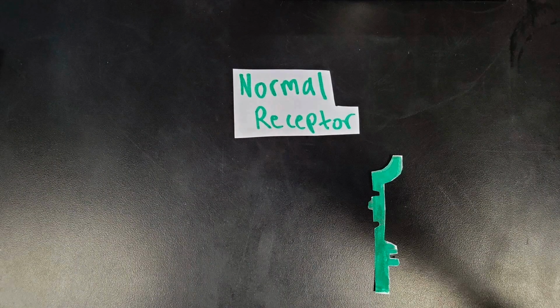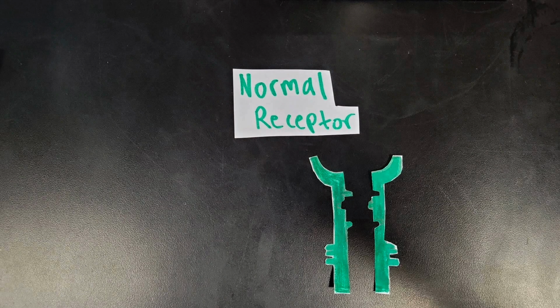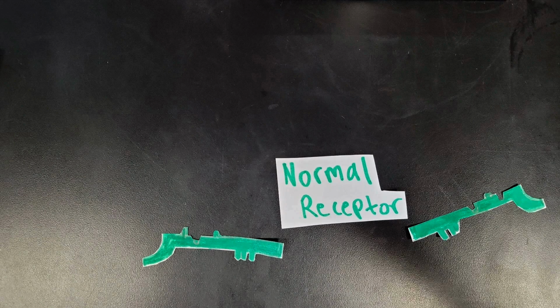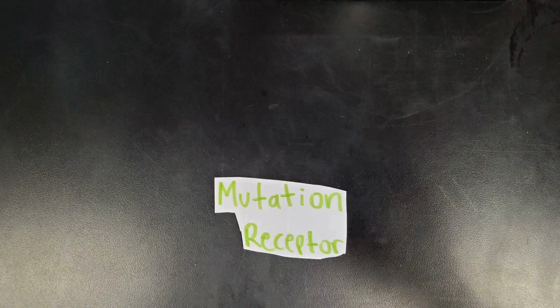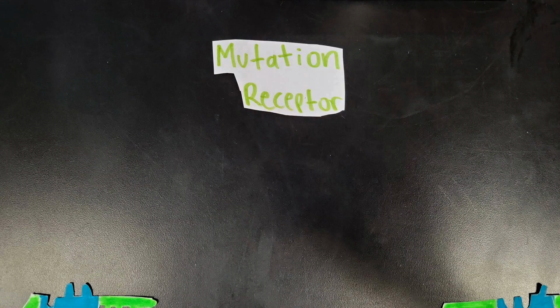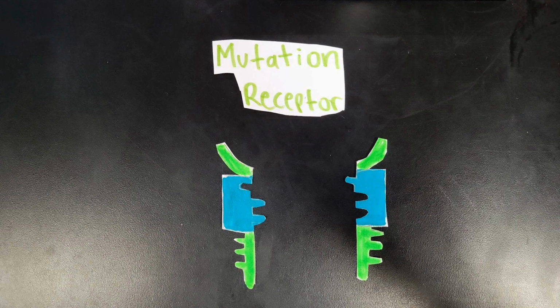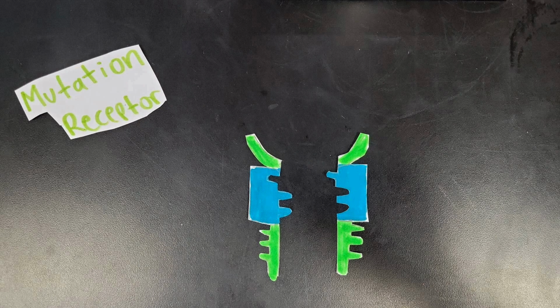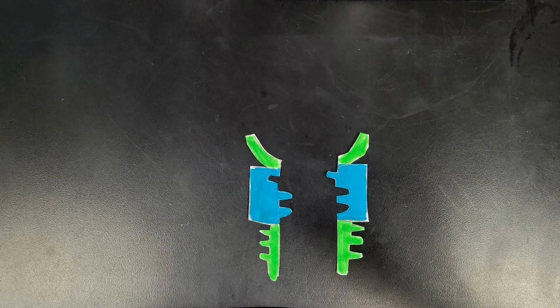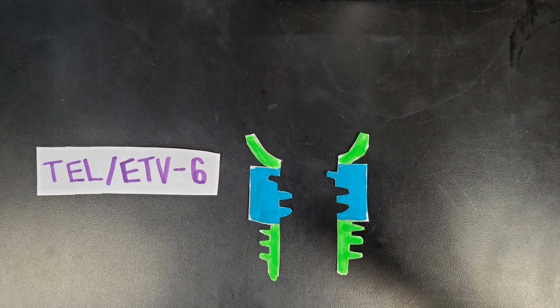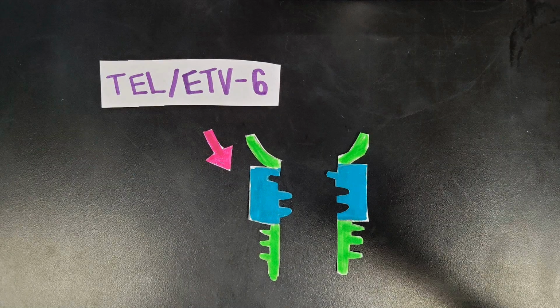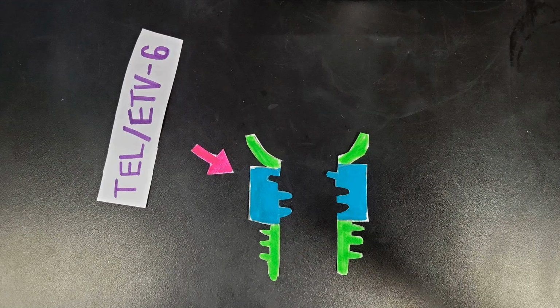Number 1, we have our receptors. The normal receptor protein is called the platelet-derived growth factor receptor and is a type of receptor tyrosine kinase. The mutated receptor is also a type of receptor tyrosine kinase. However, it has one important factor that makes it so different from the normal one. This important factor is TEL-ETV6, a proto-oncogene regulating different cells' growth, development, and differentiation.